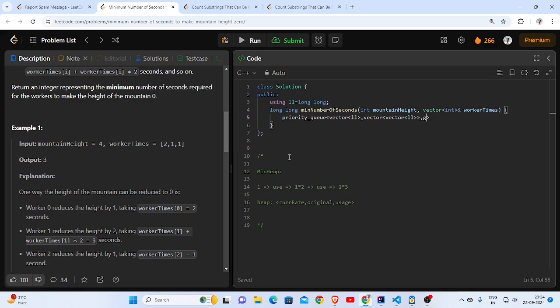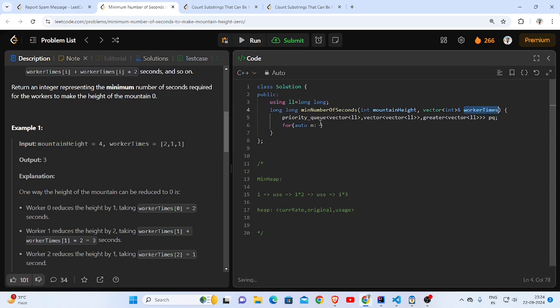This is the min heap. Let me call this PQ. I will initialize PQ with the initial values of original, and one time used.